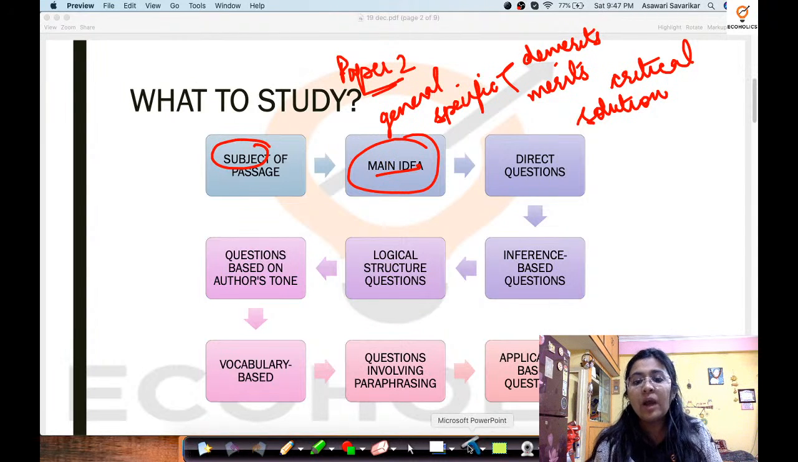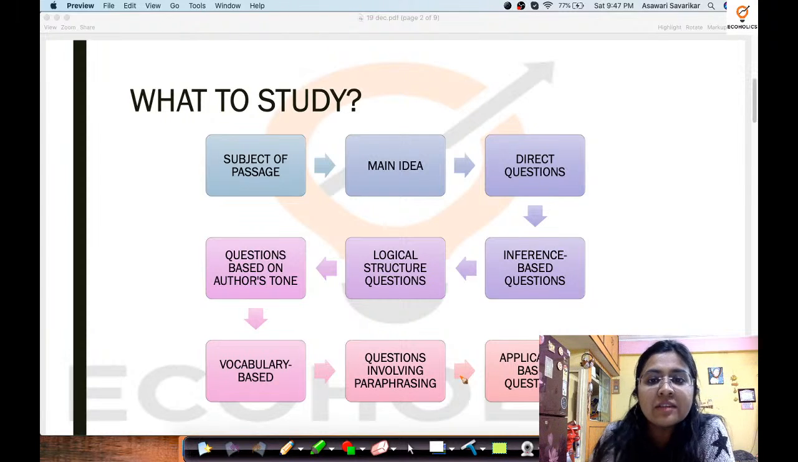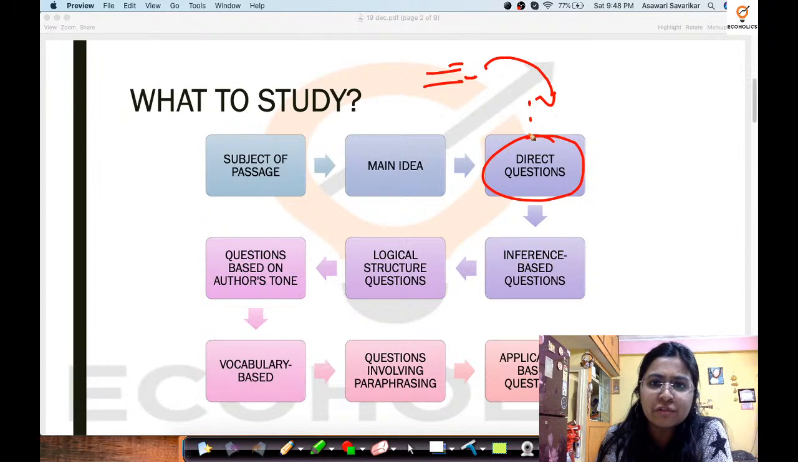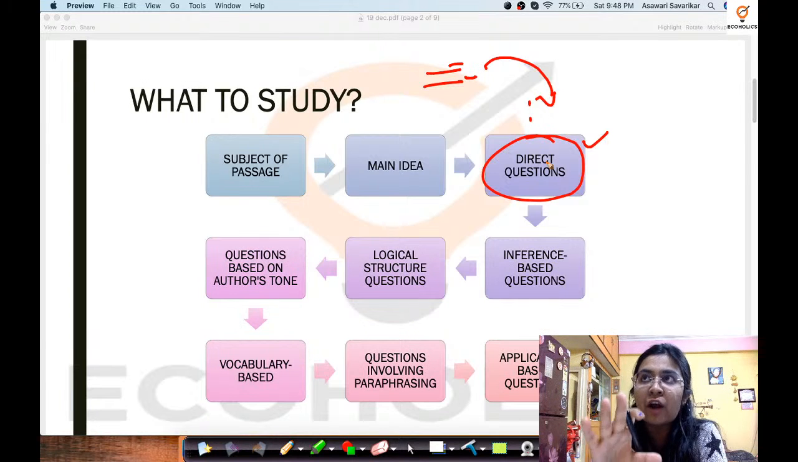Then you have a variety of questions that might be asked. What kind of questions can be asked? There can be direct questions, directly from the passage itself, put as options A, B, C, D, and you just have to answer them. Recently, out of 5, 4 questions have been direct questions. However, I'm telling you that the pattern can change.